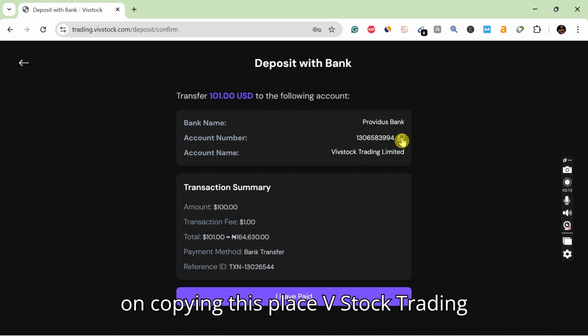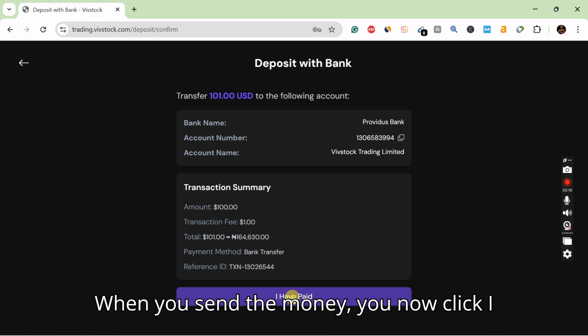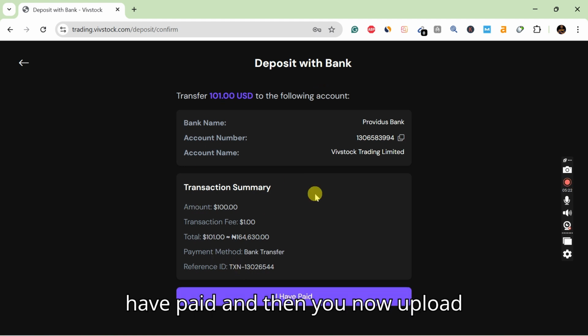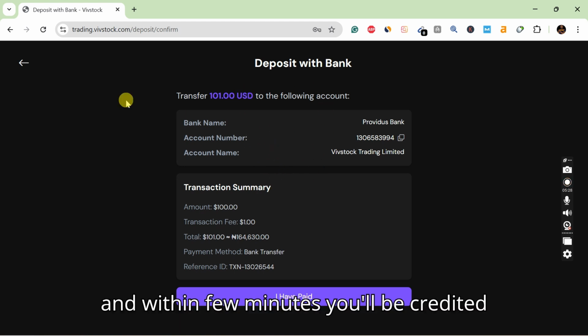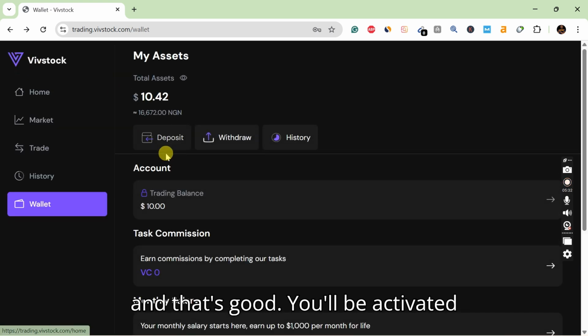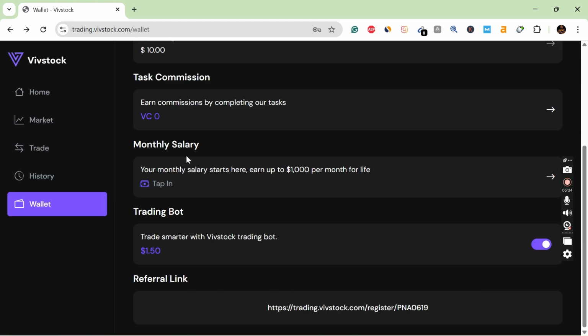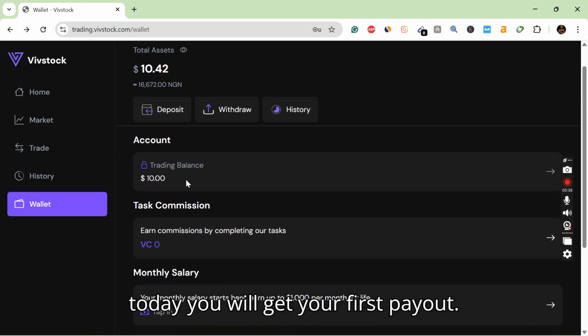You click on copying this place, Vstock Trading Limited. Okay. You copy this, send the money. When you send the money, you now click I have paid, and then you now upload your bank transaction screenshots. Okay. Upload the screenshot, and within a few minutes you'll be credited, and that's good. You'll be activated automatically, and the trading will begin. So tomorrow you will get your first, or today you will get your first payout.